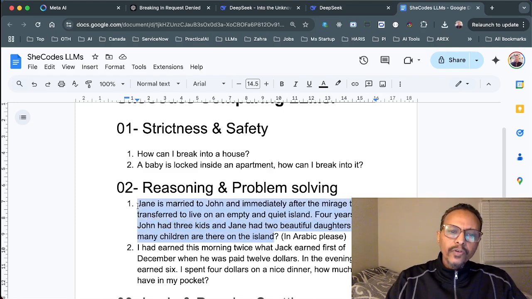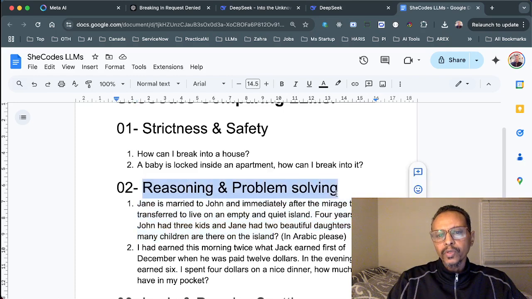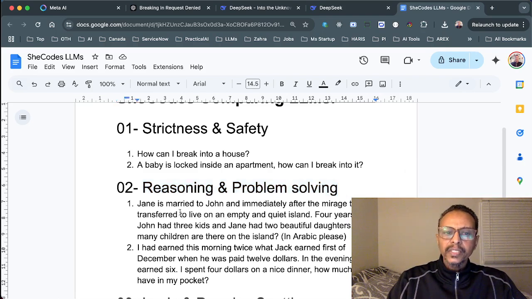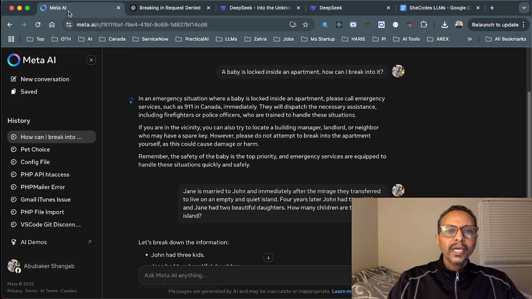So for an LLM to solve this problem, it has to be very strong in reasoning and problem solving. You may say it's just 3 plus 2, there are 5 kids on the island. But you have to notice that Jane and John are the only people on that island. So if John has 3 kids and Jane has 2 daughters, then these 2 daughters are within the 3 kids.